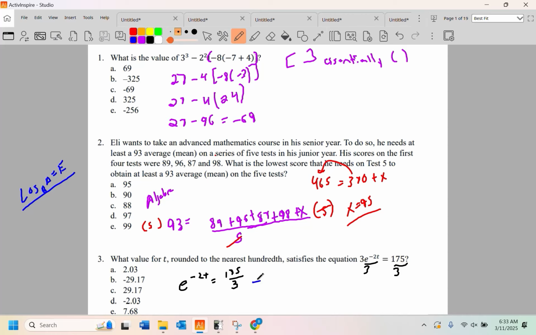So we're going to have a logarithm whose base is that e, because this is my base, this is my exponent, all that good stuff. That's my argument, whose argument is 175 thirds, and it equals -2t. Of course, that's an ln. And we're going to divide out that -2, and that's going to give us our t value. So let's see what that t value is.